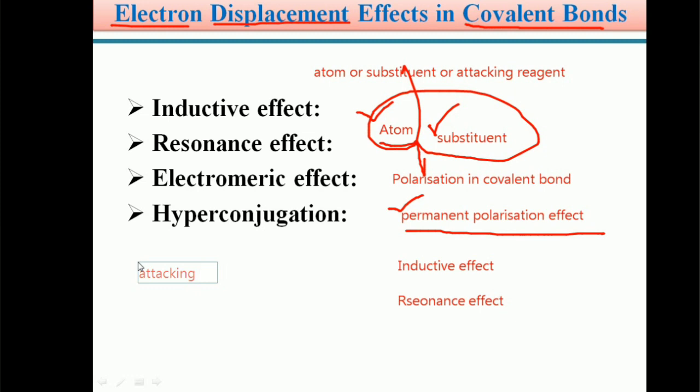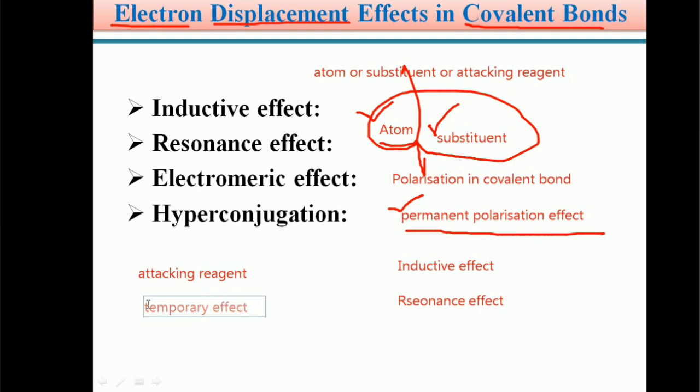If the polarization of a covalent bond arises by the influence of an attacking reagent, then that is said to be a temporary effect. Students, this is a temporary effect.